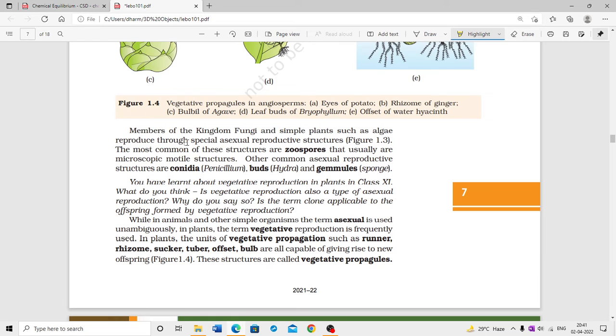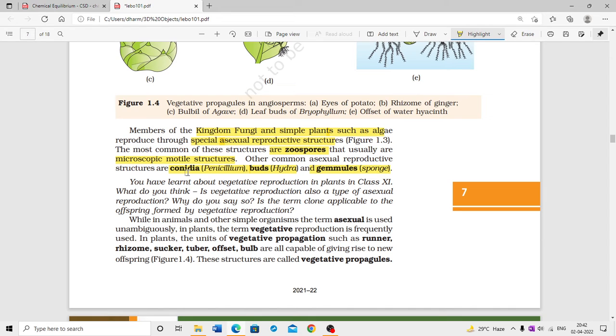Members of the kingdom Fungi and simple plants such as algae reproduce through asexual reproduction using special structures. The most common of these structures are zoospores, which are microscopic motile structures. Other common asexual reproduction structures are conidia in Penicillium, buds in Hydra, and gemmules in sponges.